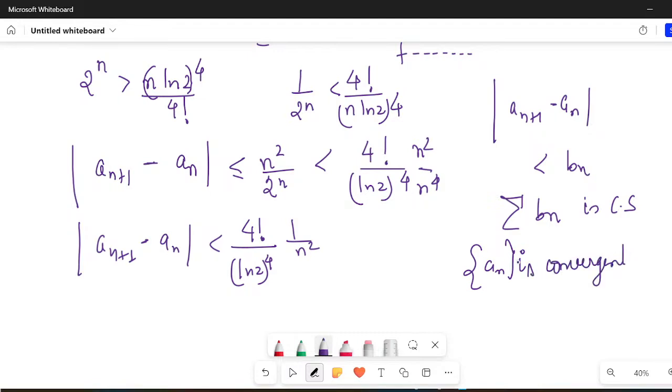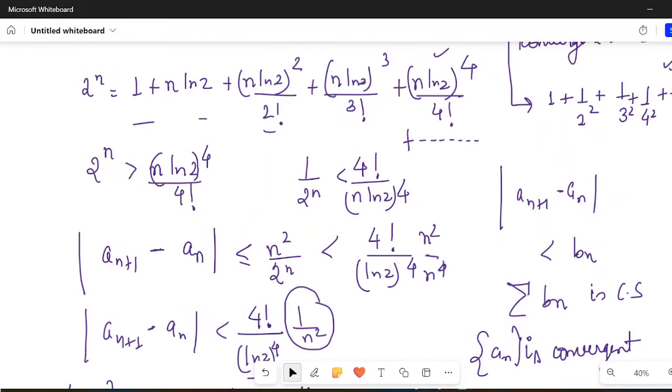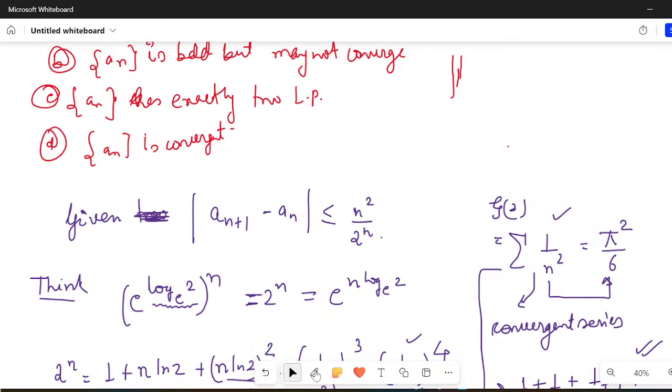Similarly, here this particular series is convergent, you have a constant multiplied with it, so it hardly matters. So overall I can write that my a(n) is a convergent sequence. I hope it is clear. Please let me know in the comment section if there is any problem. So a(n) is convergent, option number D.